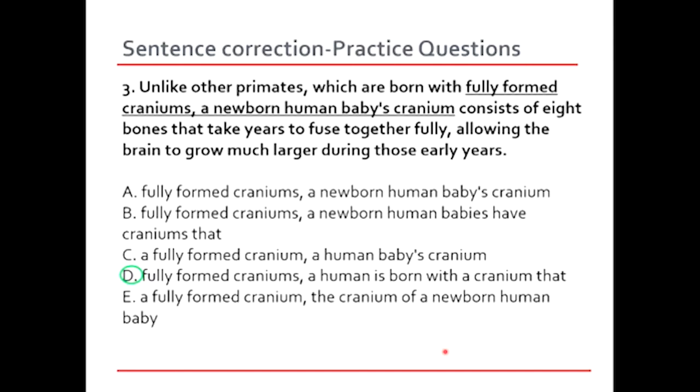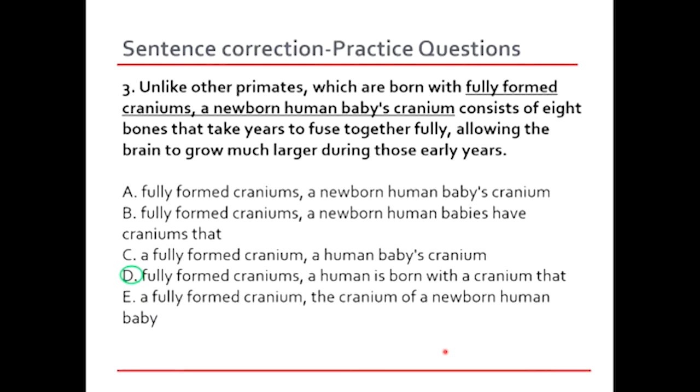Yes, so this is something that we need to focus on. Look at the portion after the comma. It says human baby's cranium. Once again, they're referring to just one singular cranium. So this means when we are comparing craniums with primates, it has to be plural. There has to be a plural sequence of the nouns. In this case, this is only possible with option D, where we are talking about fully formed craniums.